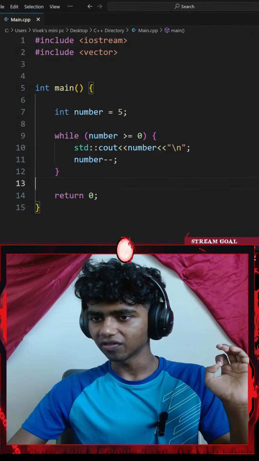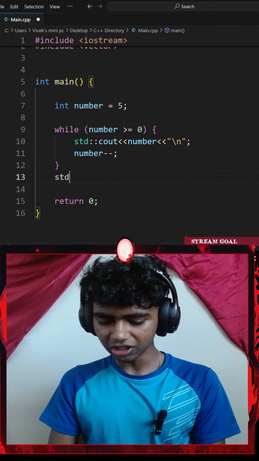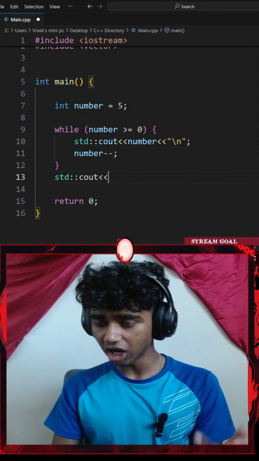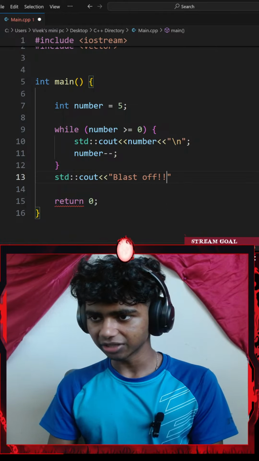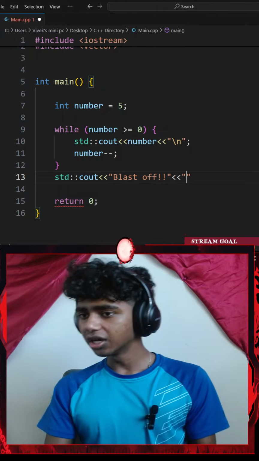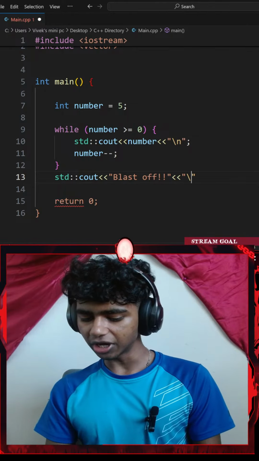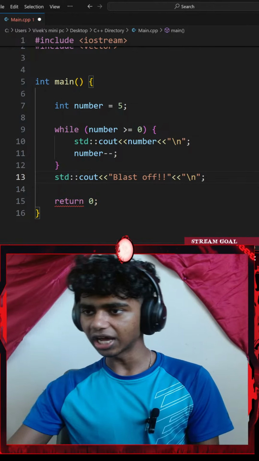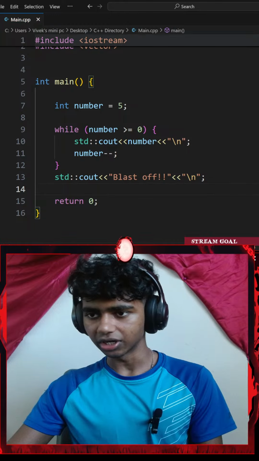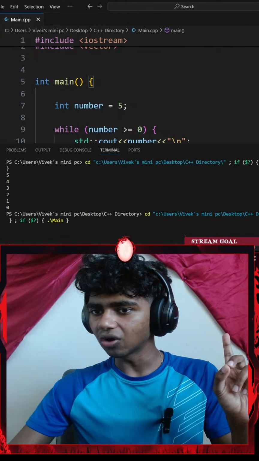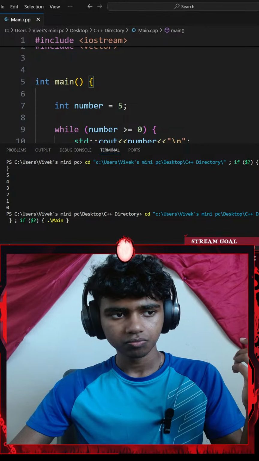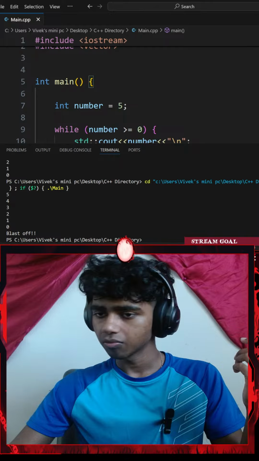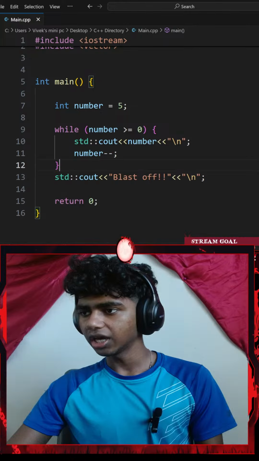Okay, I think I understand how this works now. Let me go with a standard console output and insertion operator. I'm going to be inserting something like blast off exclamation, and then I'll go with another insertion operator. This is going to be a slash n new line ending with a semicolon. If I were to hit Ctrl S to save the code and run the command. Okay. There we go. It says 5, 4, 3, 2, 1, 0 blast off. Perfect. Okay. Let's go with the Control C.